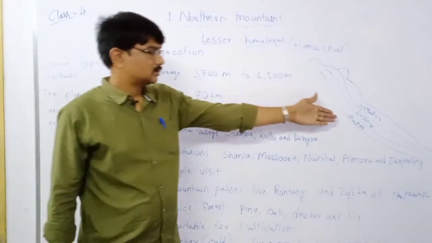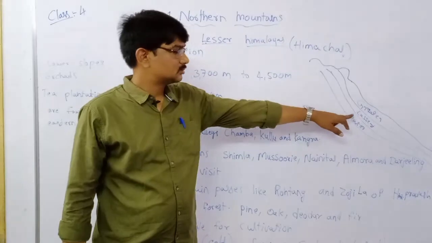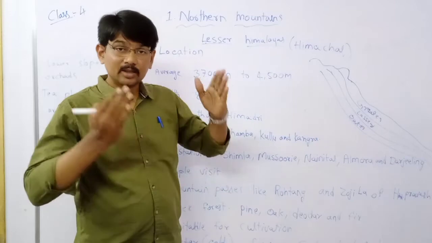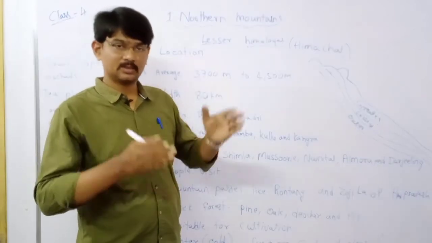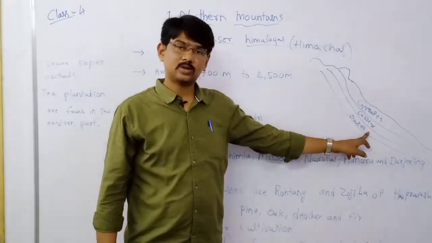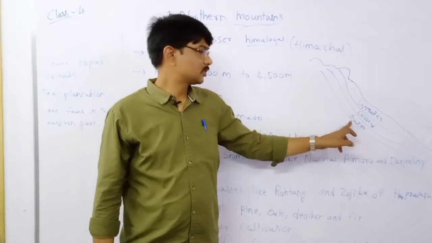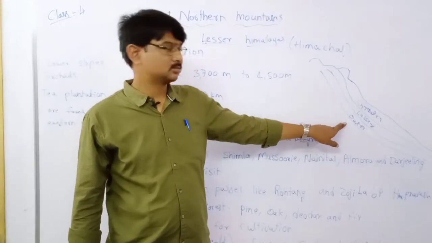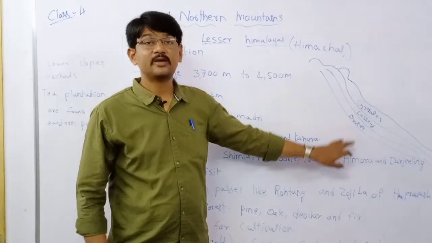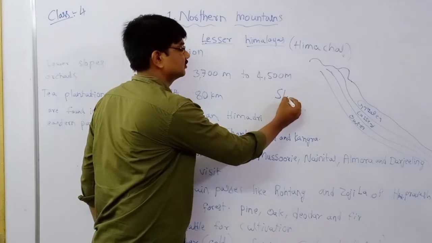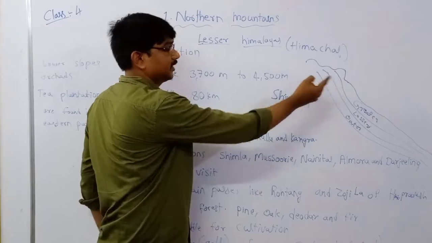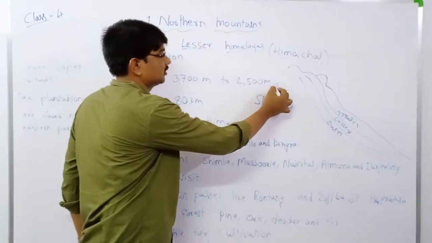Now try to say it on your own, children. Where are the lesser Himalayas? They are between the Greater Himalayas and the Outer Himalayas. The Outer Himalayas are also called Shaivaliks, which you already know very well. The Greater Himalayas are called Himadri.